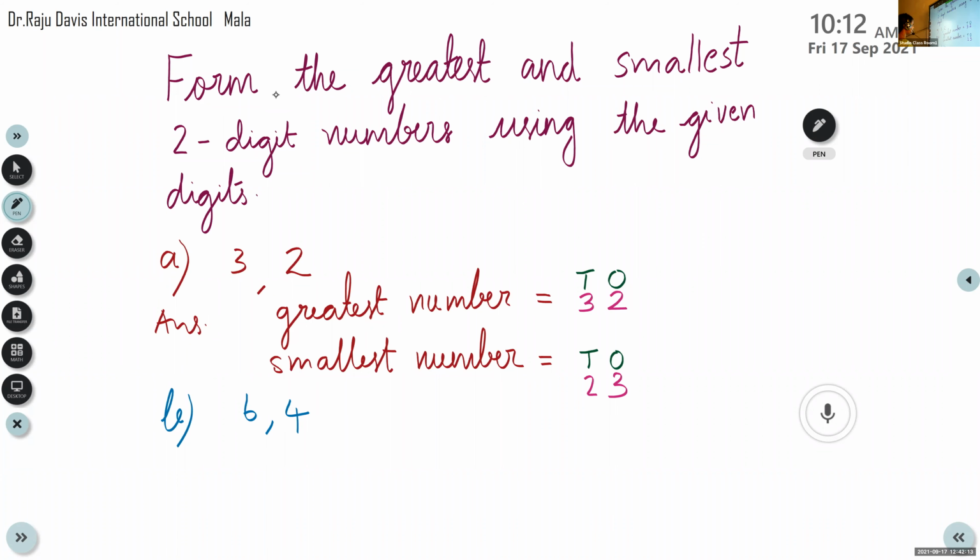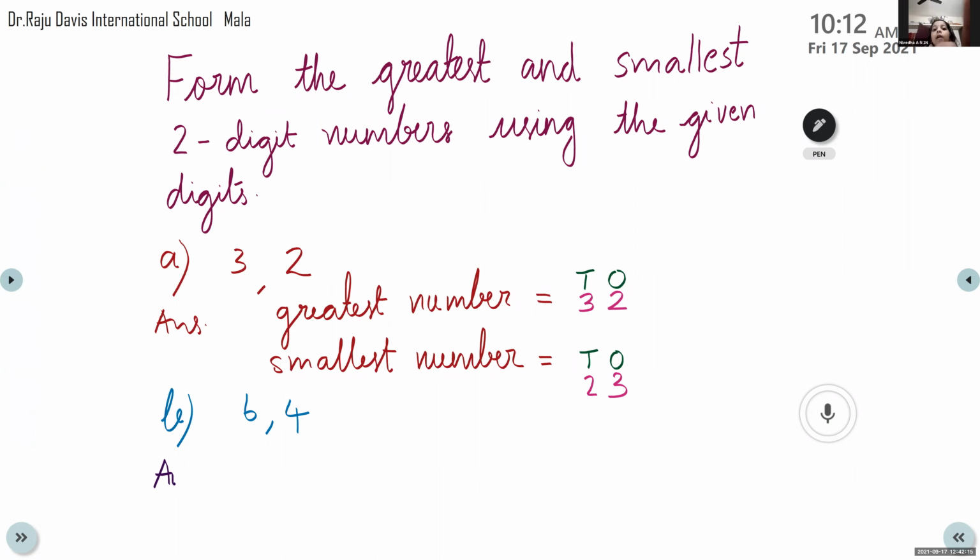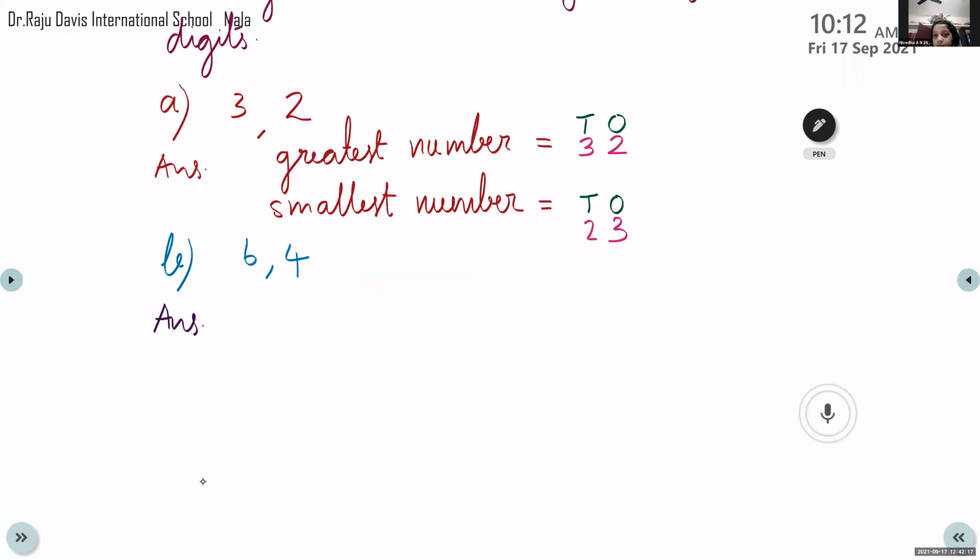Six and 4. Let's write the answer. Very good. So the greatest number, what is the greatest number? 64. The greatest number, tens and ones.